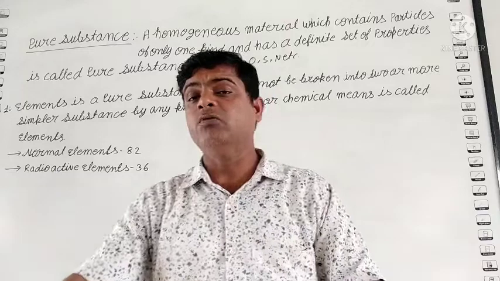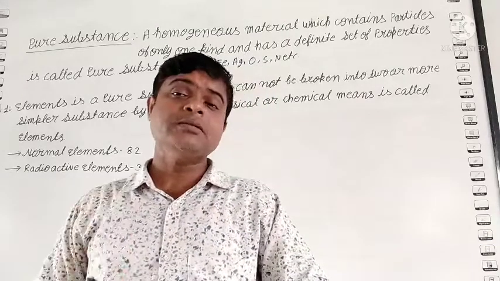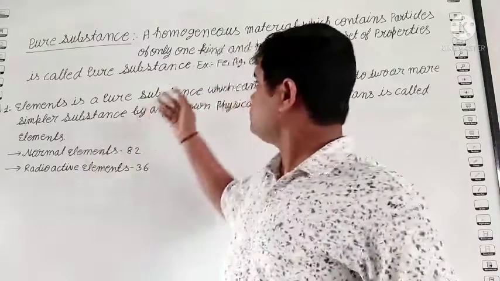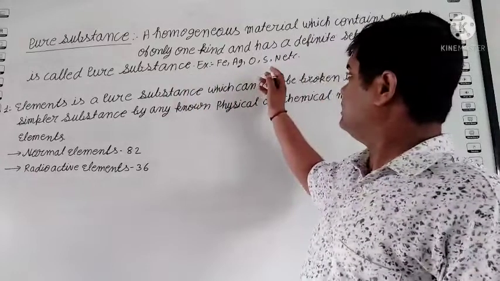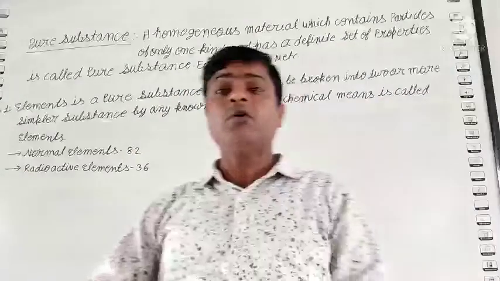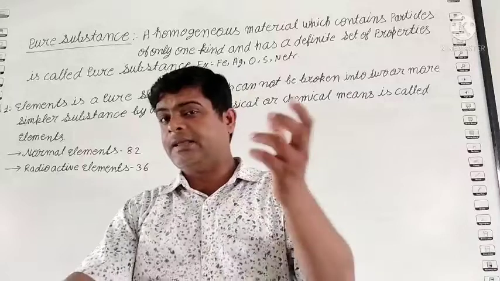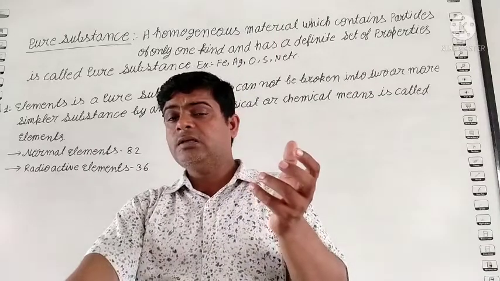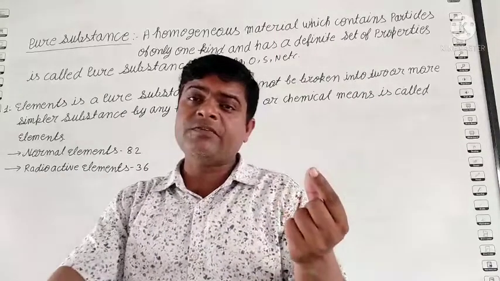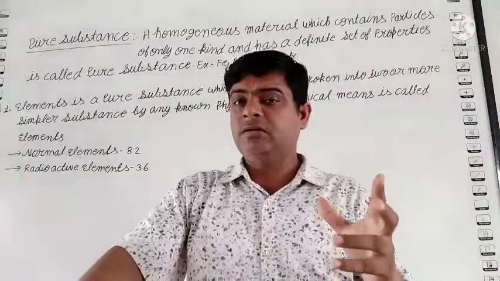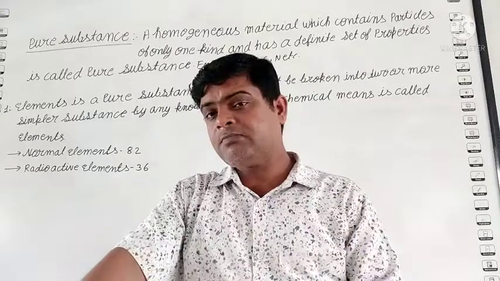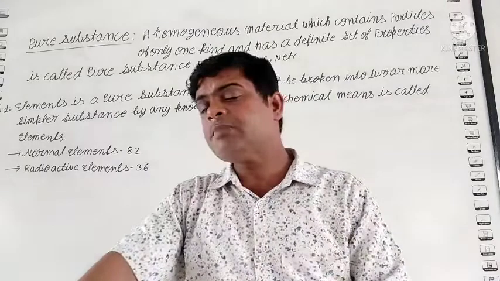Elements and compounds. So what is an element? Students, like iron, silver, oxygen, sulfur, nitrogen, etc., all are pure substances. If you take a single small piece of iron and a big piece of iron, are both properties the same? Yes, both contain the same properties.